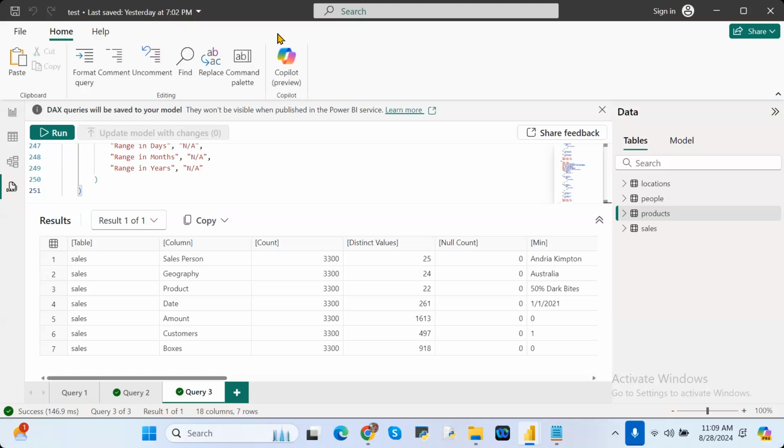Because most of the users, like project managers, want to give demos to the clients and everything. At that point of time, they don't have time to create a complete report. So they just use it if they have it. That's the reason only one person at organization level maintains it. Understand clearly or not? This is the Copilot option. This option is not available for all the developers. Instead of that, you have to use DAX queries and write those things yourself.